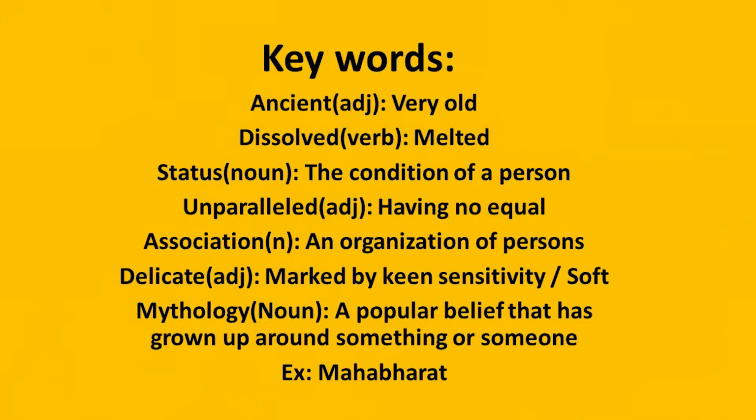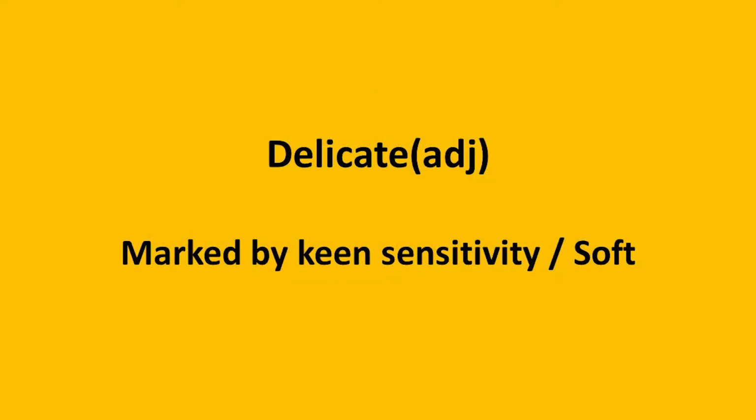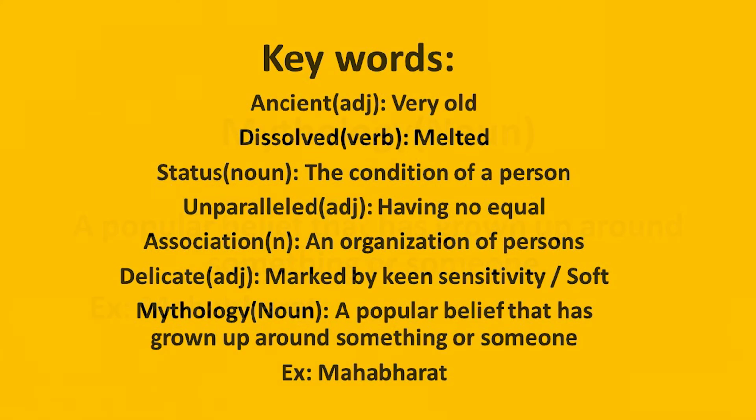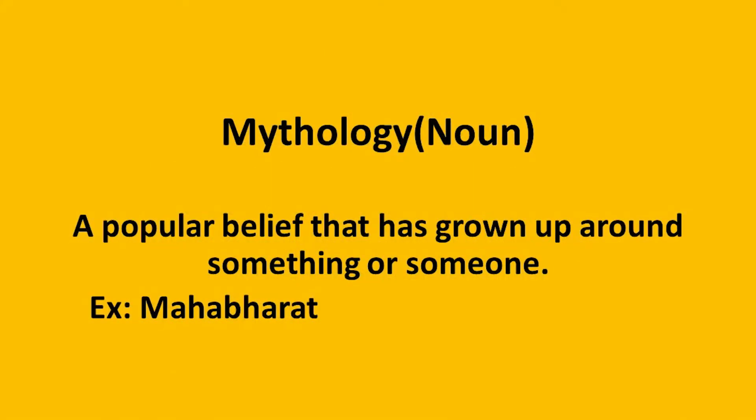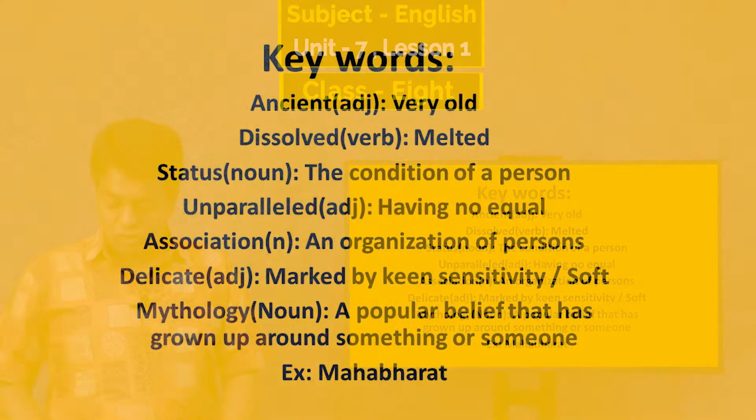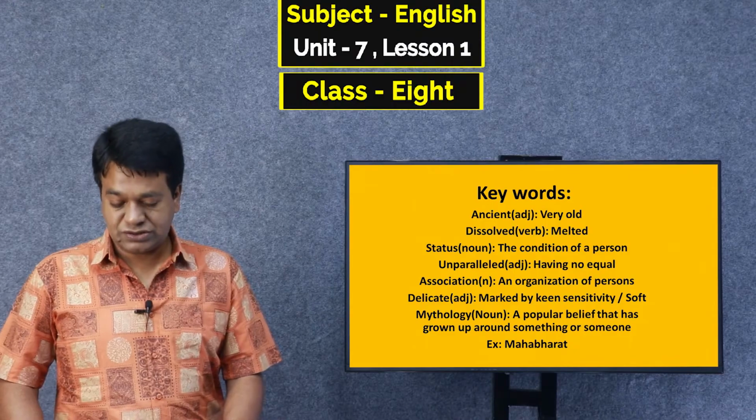Then delicate, it's an adjective. It means made by keen sensitivity or soft. That means which is very soft. Then mythology, it's a noun, a popular belief that has grown up around something or someone. In Bangla, we can say that is Pauranik Kahini. If you want an example, that is Mahabharat. Okay, so we are going to the next.